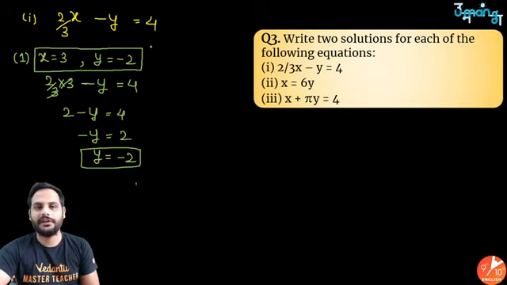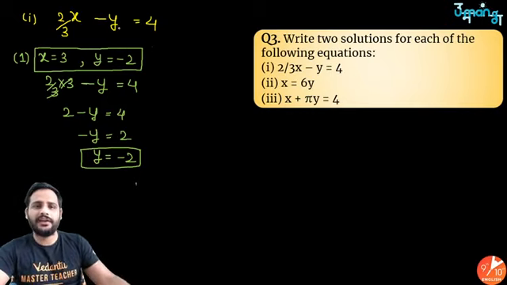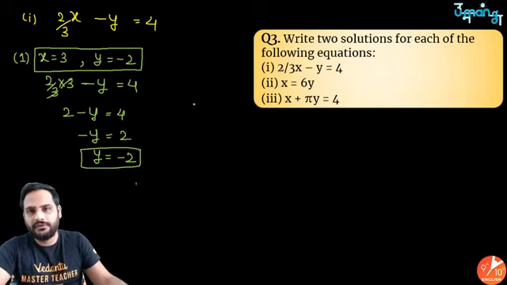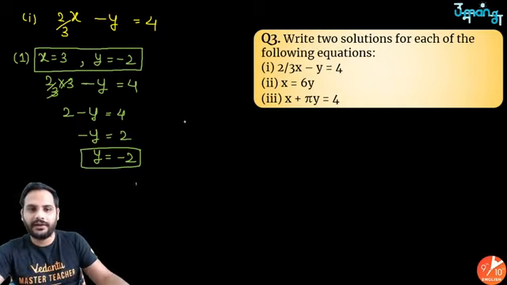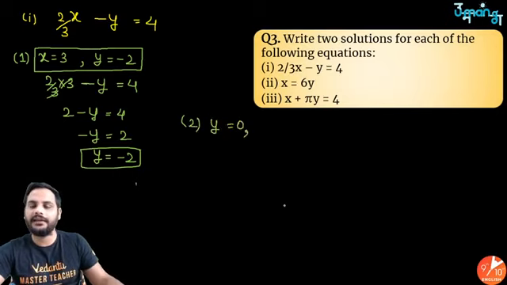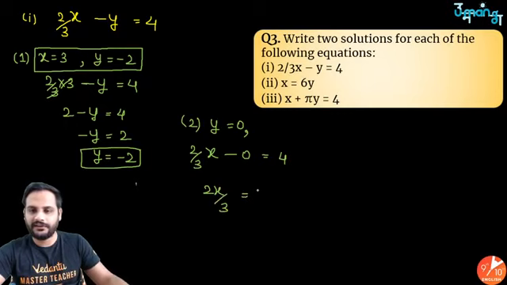Right? x is equal to 3 and y is equal to minus 2 is your one solution. For the second solution, let us say y is equal to 0. So if y is 0, it will be 2 by 3 into x minus 0 is equal to 4. So 2x by 3 is equal to 4.